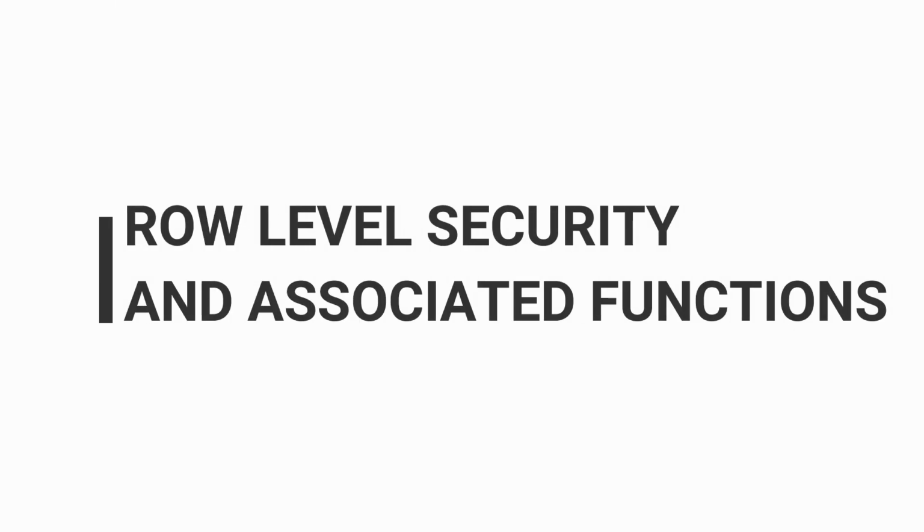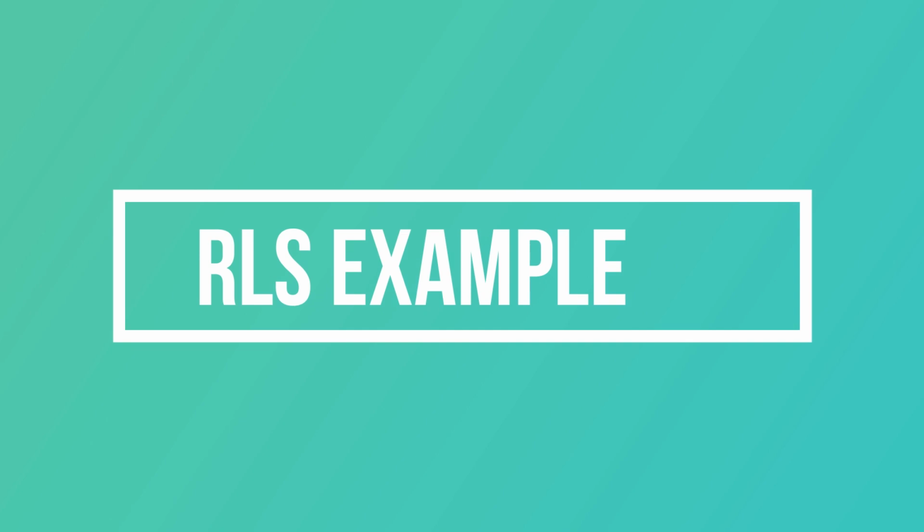Can you explain what is row level security and what functions are used to implement it? Can I please explain this with the help of an example? Yeah, sure. Please feel free.